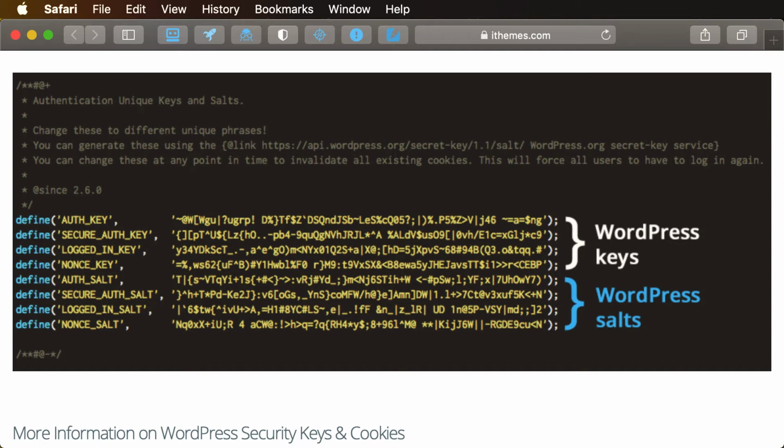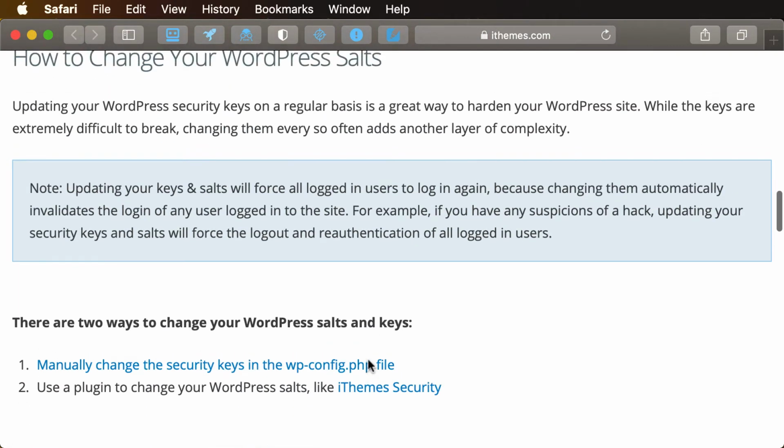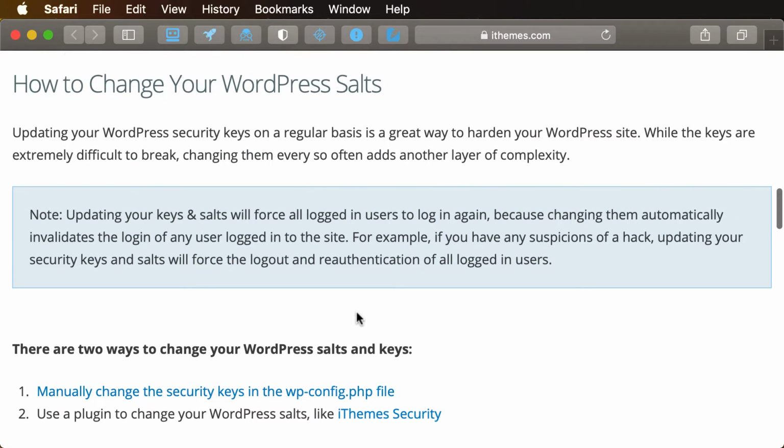So for the salts, I started simple with the underlying assumption that each deployment could be pre-salted by the source bundle and reduce operational overhead. But upon reading a bit further, I saw that rotating the salts regularly is a good opportunity to invalidate sessions and ensure that logins are having to regularly happen.